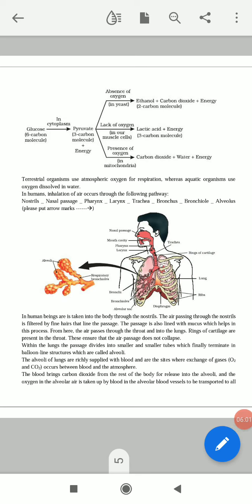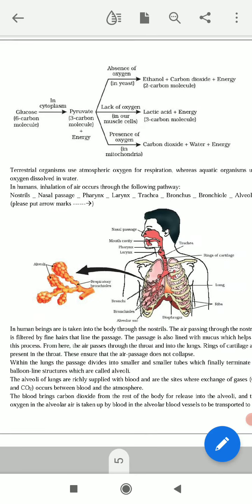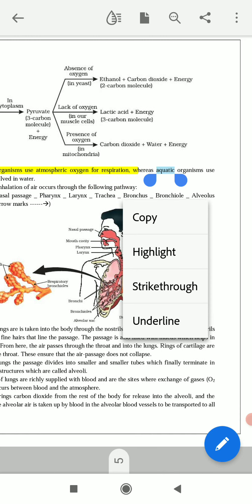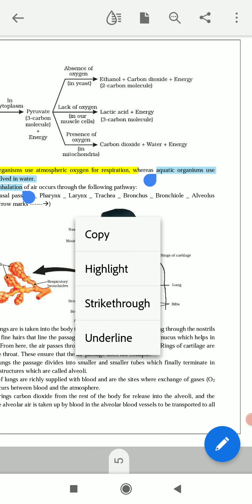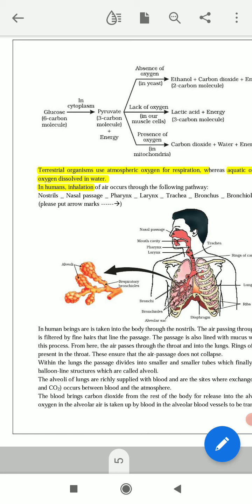Here the terrestrial organisms use atmospheric oxygen for respiration. So I am highlighting these things. What is the meaning of terrestrial organism? Those that can live on land. These terrestrial organisms use the atmospheric oxygen for their respiration, whereas the aquatic organisms use the water oxygen, the dissolved oxygen.